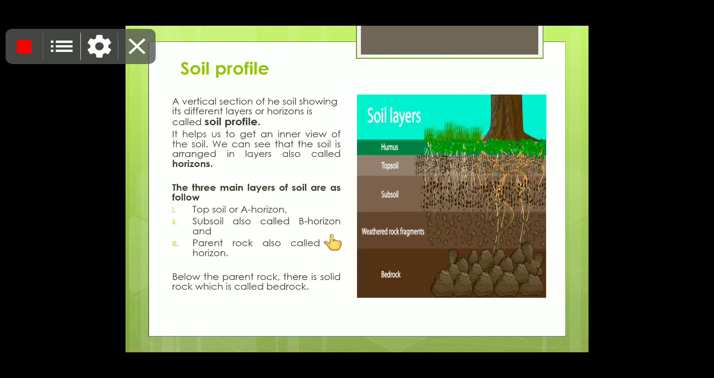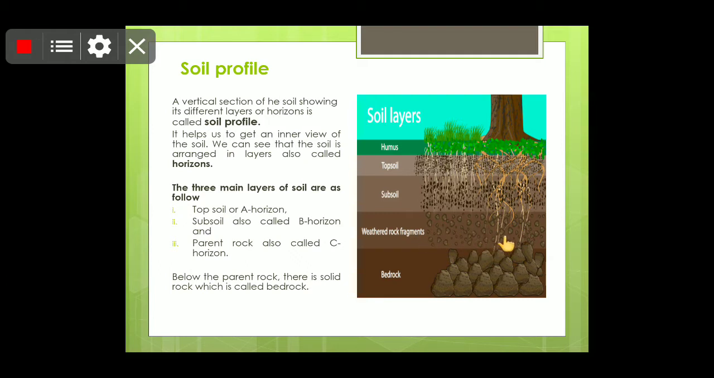These layers are also known as horizons. A vertical section of the soil showing its different layers or horizons is called soil profile. It helps us to get an inner view of the soil. We can see that soil is arranged in layers, also called horizons. Like you can see humus, topsoil, subsoil, and this is the layer parent rock.